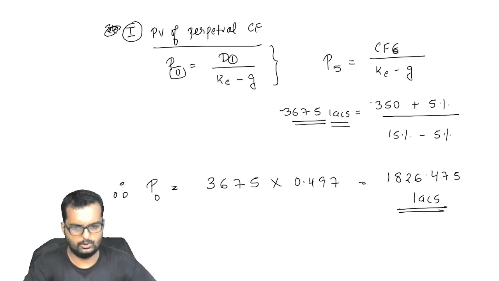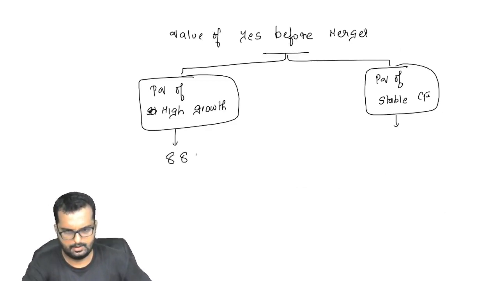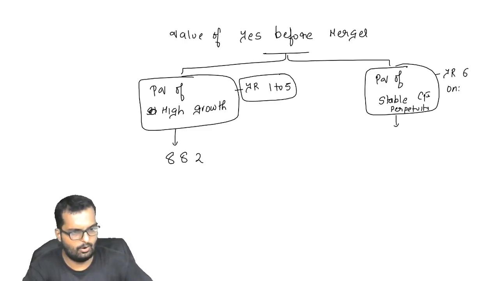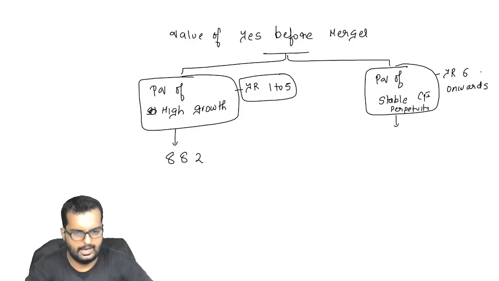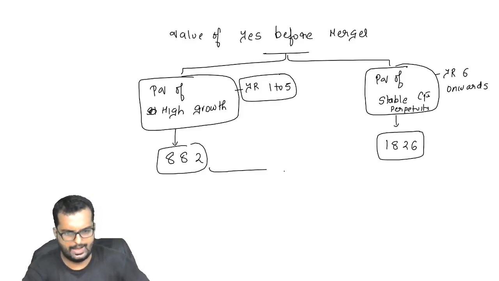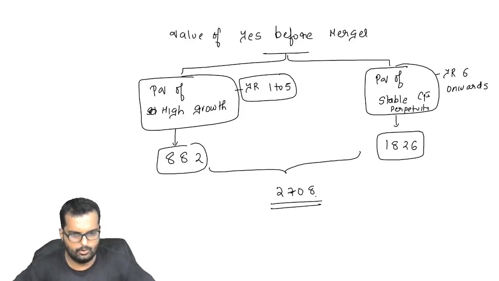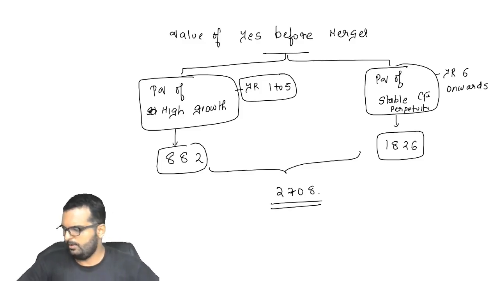When you talk about high growth cash flow, I think we got the answer over here as 882, correct? And the stable cash flow of perpetuity, that is from year 6 onwards. This is year 1 to 5, and this one is year 6 onwards. 882, and this one is 1826. If I add up these two things, I will get the answer as 2708 lakhs. Can you write this down in your books now?